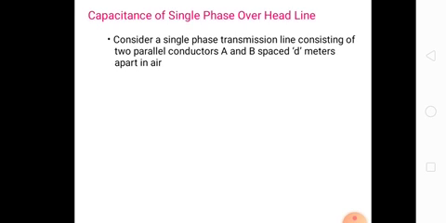So the charging current is equal to 2 pi F into C into V. 2 pi F means omega. 2 pi is constant, F is frequency, C is capacitance, and V is the voltage. If the line capacitance is more, it draws more charging current, which compensates the lagging component of current. Hence the net current in the line is reduced.